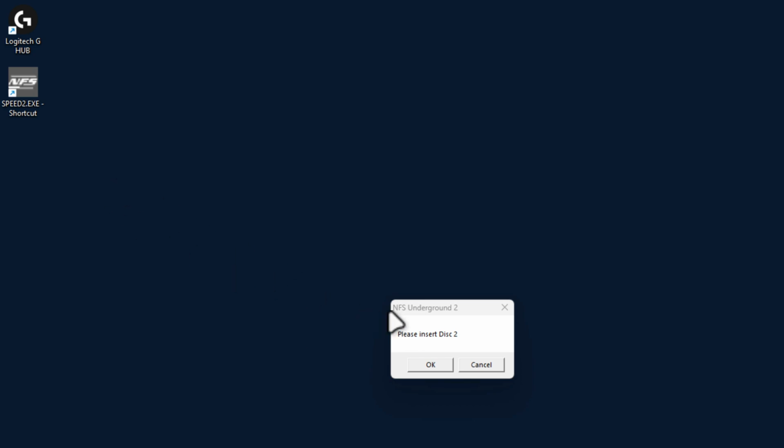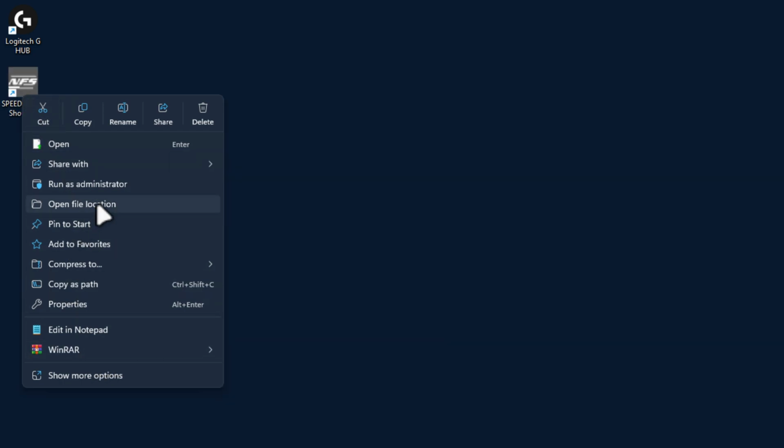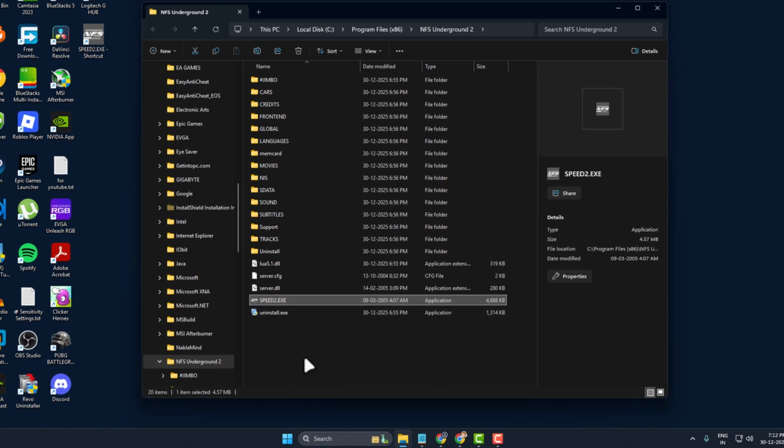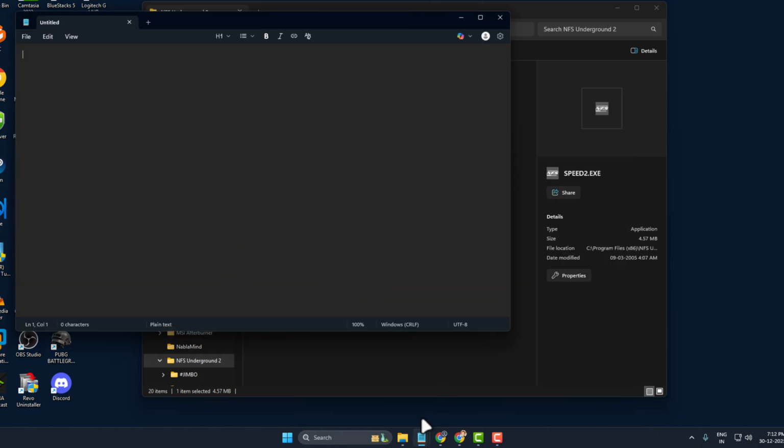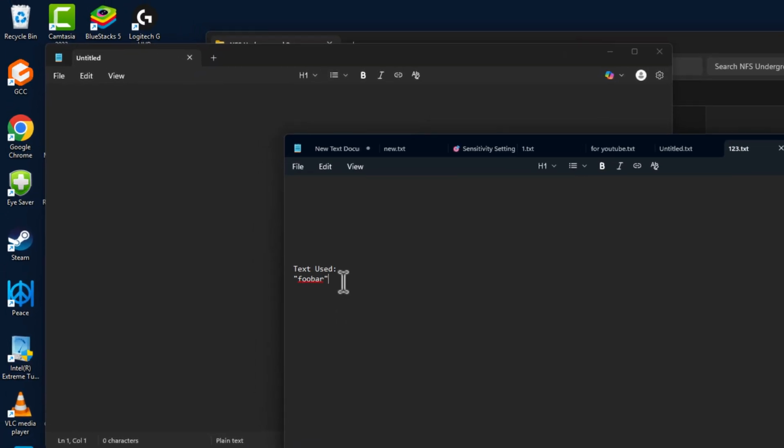When I try to open NFS Underground 2, I got this error: "Please insert disk 2." To fix this problem, select cancel and right click on the game icon on the desktop and select open file location. And now go to the search menu and type notepad. Click on open the Notepad and check my video description for this text.